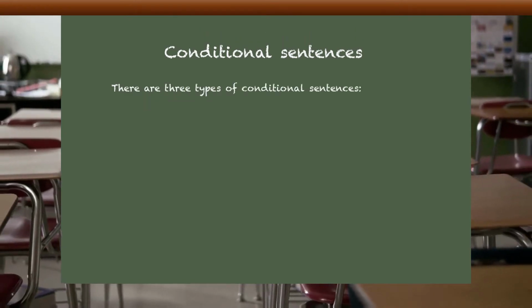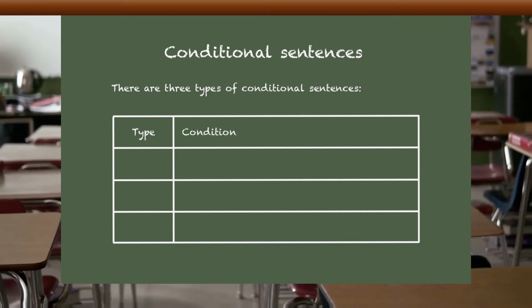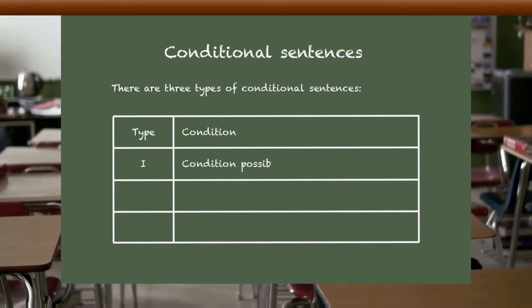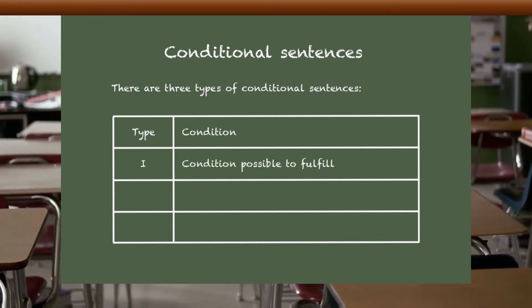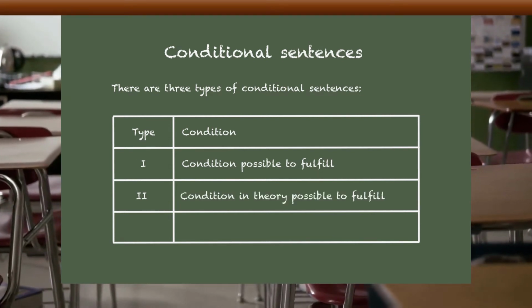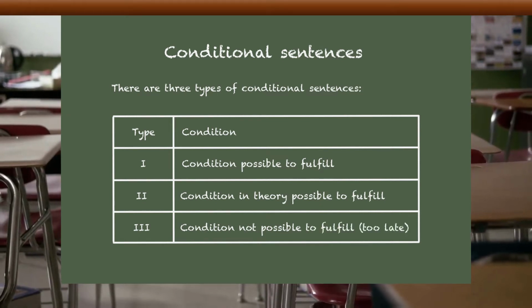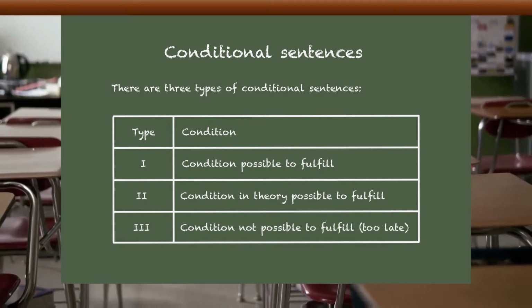Hello, in this video we're going to be talking about conditional sentences. There are three types of conditional sentences, as you can see in the table below. Type 1 is a condition possible to fulfill. Type 2, a condition in theory possible to fulfill. And type 3 is a condition not possible to fulfill. As a matter of fact, too late.